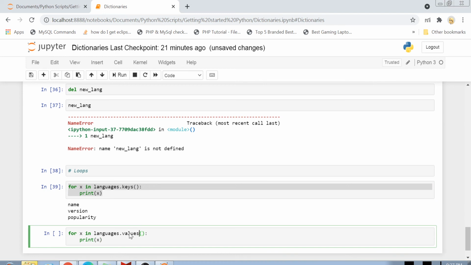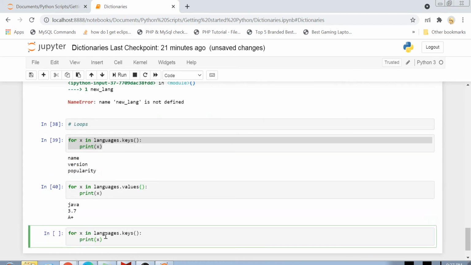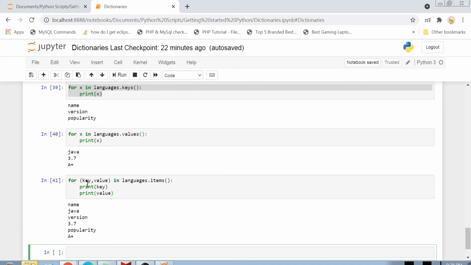So in items, what we are going to receive is a key value pair. So you can do something like this: for x, y, or let's say for key, value in languages.items(), print key and then print value. So you see what is happening here. I actually access both key and value in languages.items(), and now I am first printing the key and next I am printing the value. So guys, this is how you can basically use all these dictionary functions.